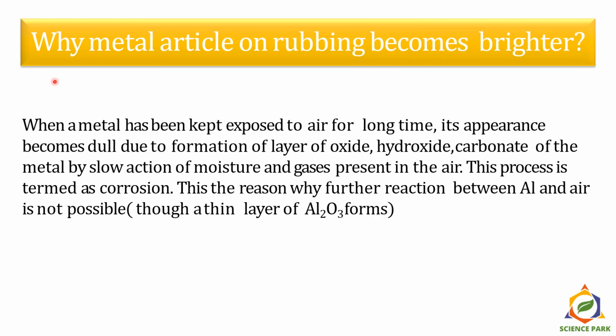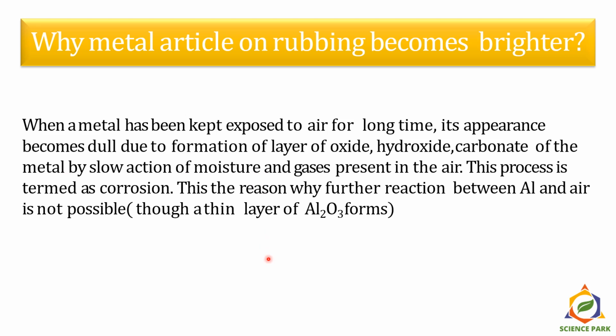Now, have you ever had this question in your mind, why do metal articles become brighter on rubbing? Why do we rub our copper vessels so much, and wash them with some detergent, to make them shiny and brighter? Okay, let me tell you. When a metal has been kept exposed to air for a long time, its appearance becomes dull due to the formation of a layer of oxide, hydroxide or carbonate of the metal by slow action of moisture and gases present in the air.